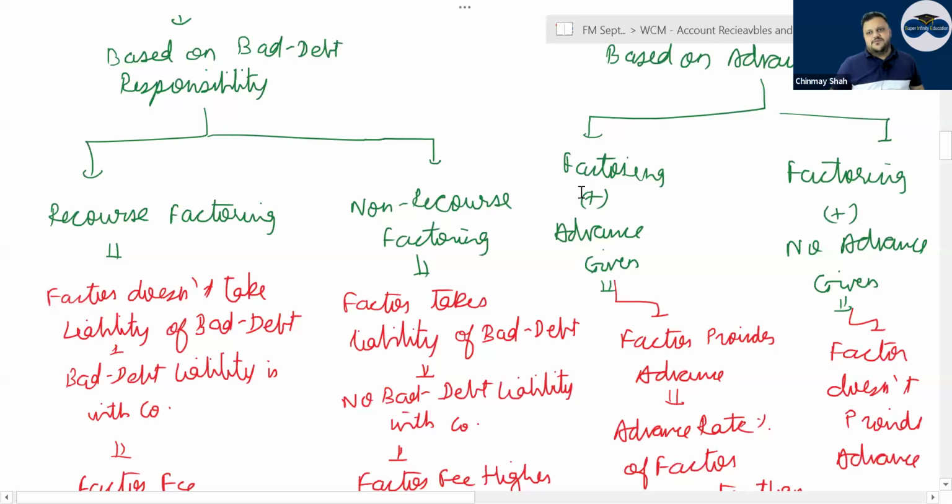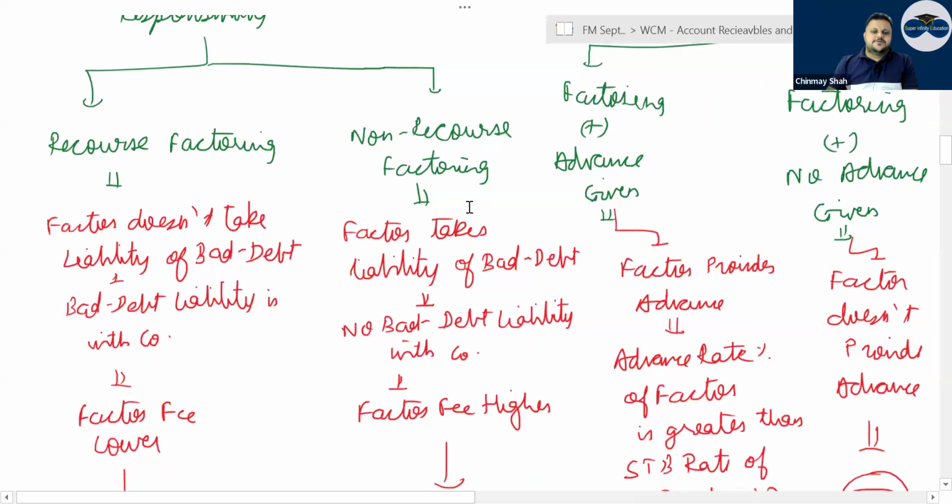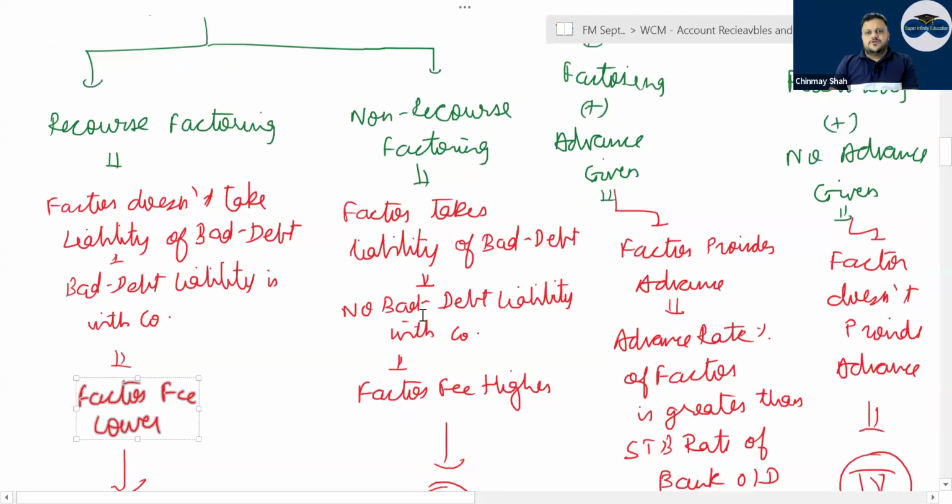Bad debt liabilities is the company that takes the factoring services. Non-recourse factoring is basically where the factor takes responsibility of bad debt. The bad debt does not recourse back to the company, correct? Your factor fee will be higher; in recourse, your factor fee will be lower.